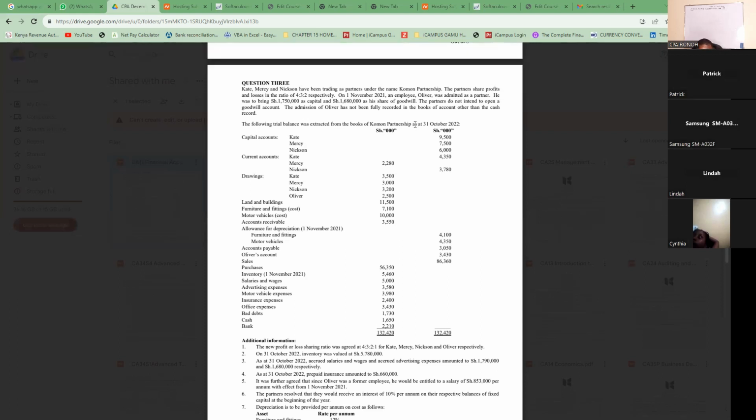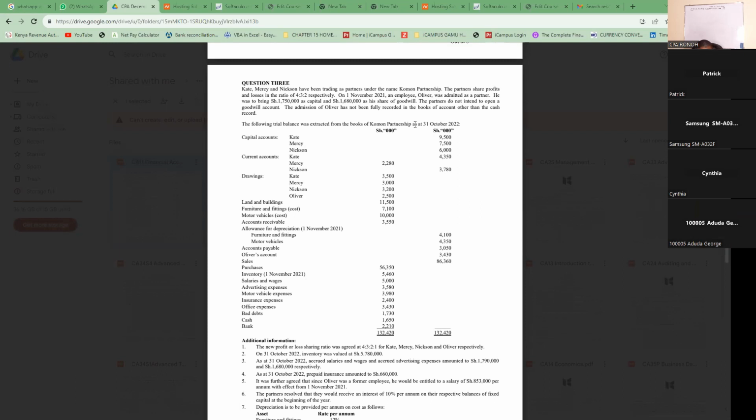Then the partners do not intend to open a goodwill account. This was a good examiner. He didn't want to have the goodwill account. Then we have been told the admission of Oliver has not been fully recorded in the books of account other than the cash record. So they record the cash.